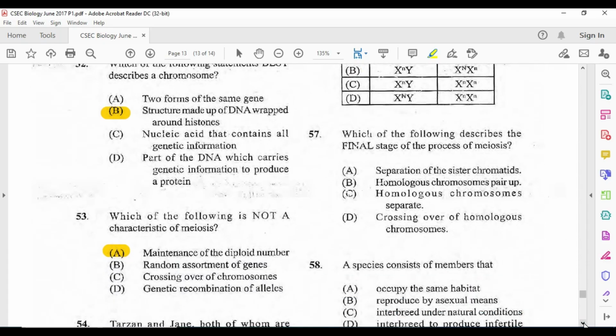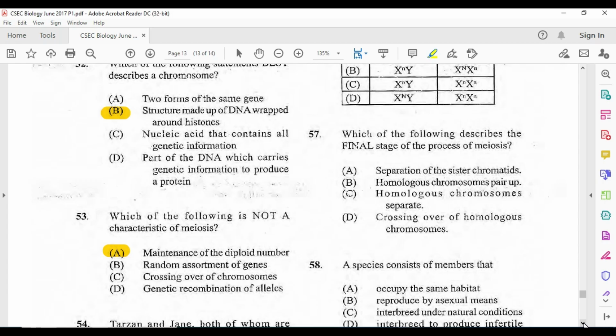And 57 reads, which of the following describes the final stage of the process of meiosis. Alright, nobody likes these type of questions. They're at the back of the syllabus and most persons seldom get there.